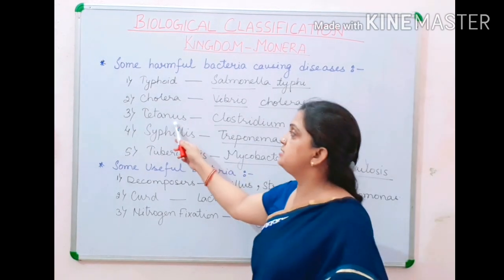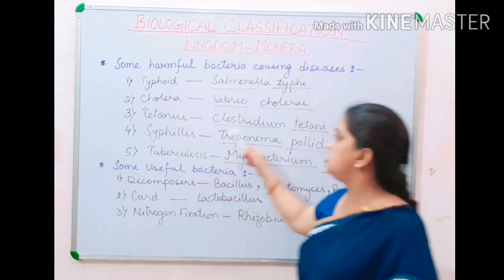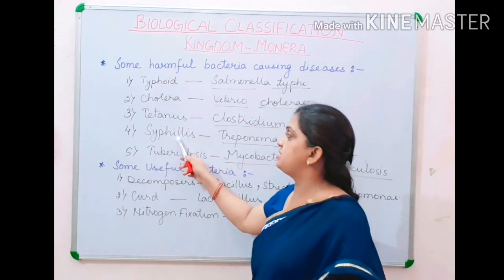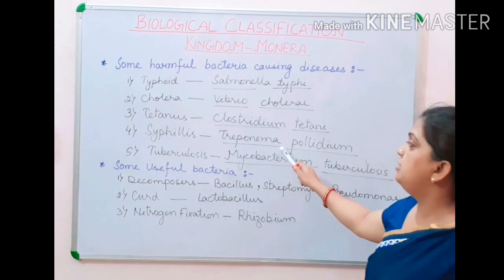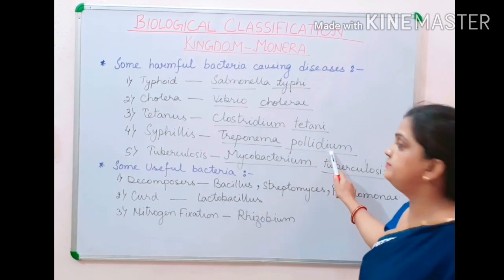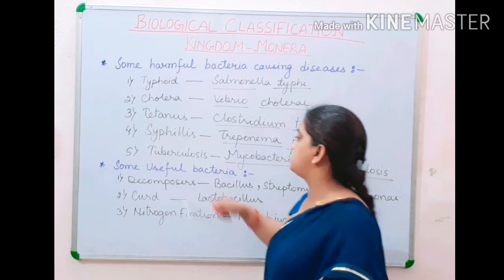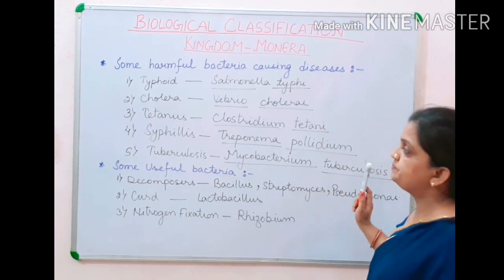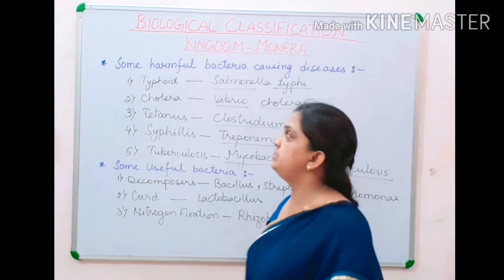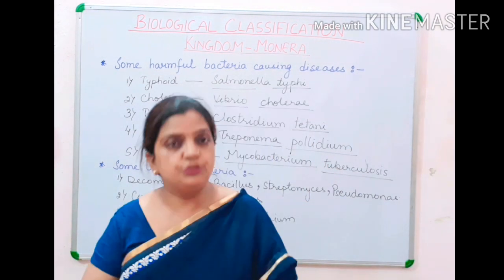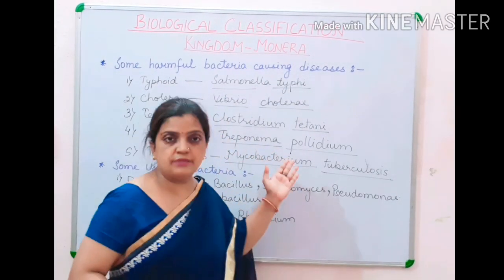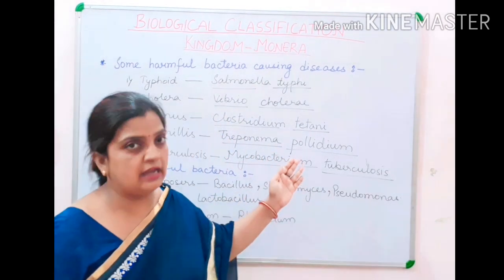Now the third disease, tetanus, is caused by Clostridium tetani, and the fourth one is syphilis, caused by Treponema pallidum, and the fifth is tuberculosis, which is caused by Mycobacterium tuberculosis. Now children, these are some of the common diseases whose names you have heard, which are familiar. So I have used them and told their causal organisms.